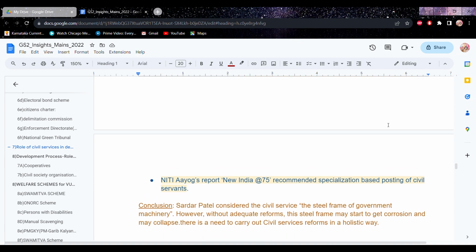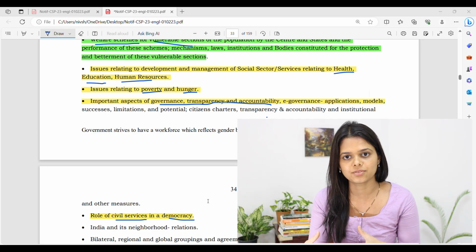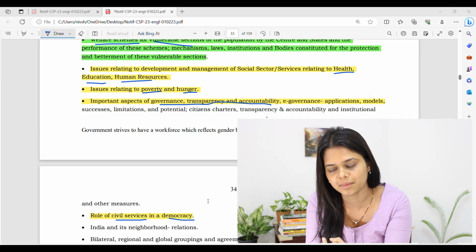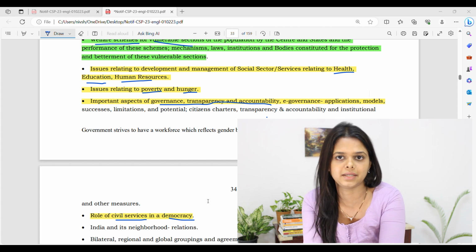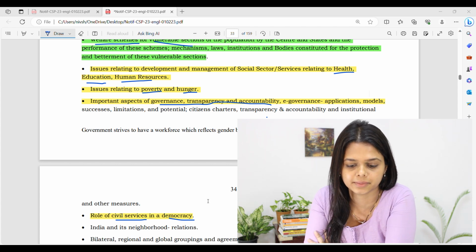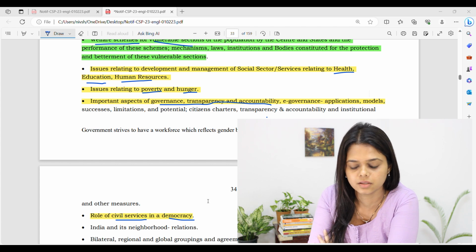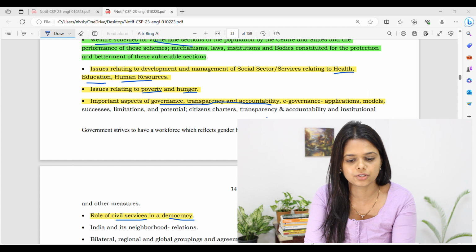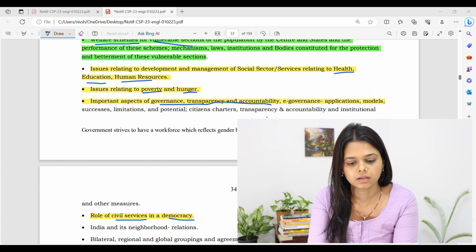Make a list of all this. In every answer, wherever you're suggesting certain measures for improvement, it is better to recommend these ARC recommendations. Some other committees' recommendations will also be good. So do that, and this will cover this portion of the syllabus.